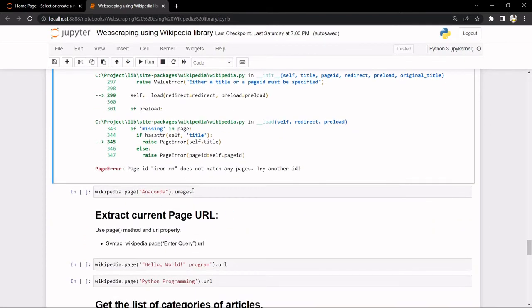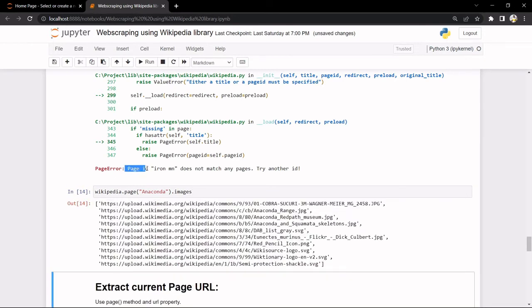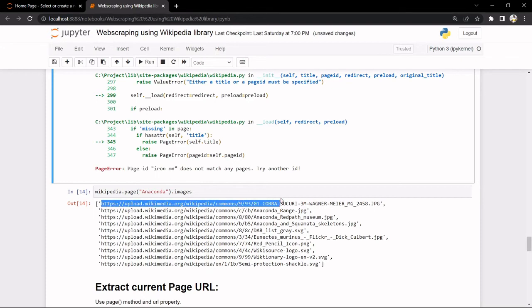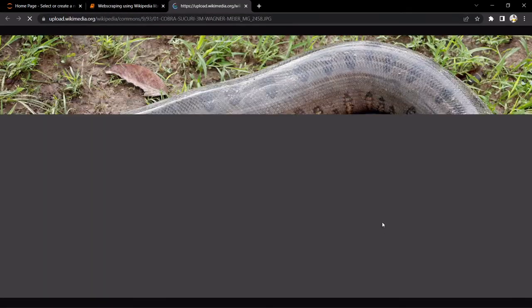Then we'll go again with the anaconda. Here, as we can see, the page ID does not match with any pages, so try using another ID. Let's go and see what this image is all about.